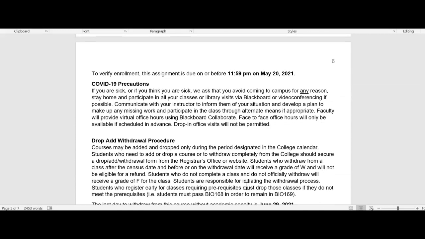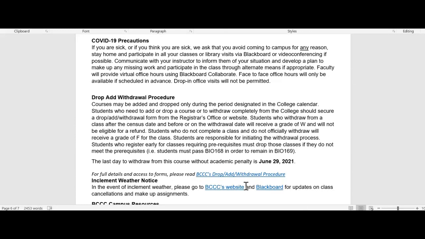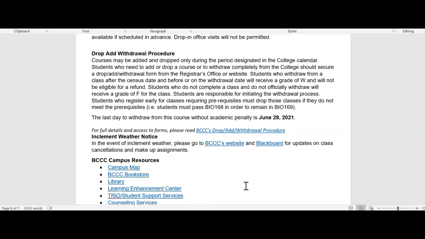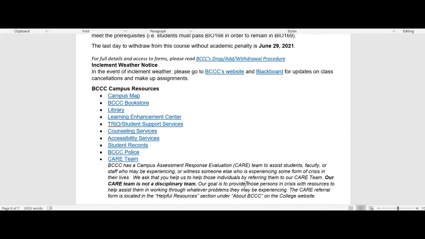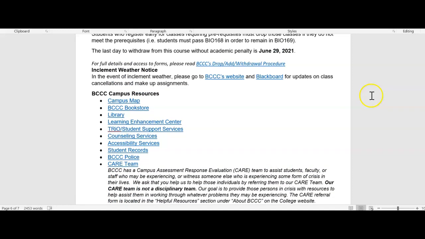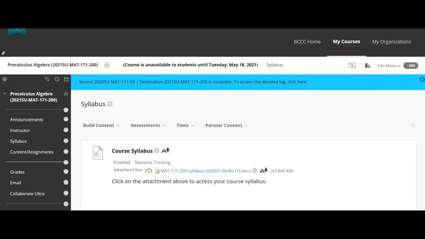There are some important information items here, like the drop add date. The last date to drop without academic penalty is June 29th, so be mindful of that. And then finally, on your syllabus, we have some links to campus resources that are very important that you may find helpful. All right, so that's the syllabus.